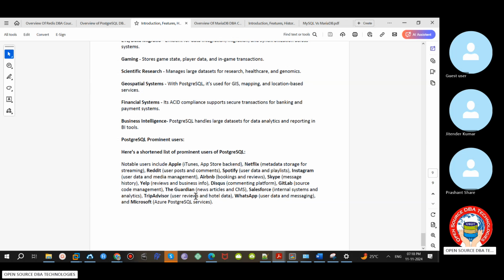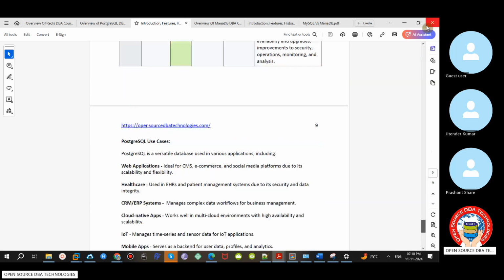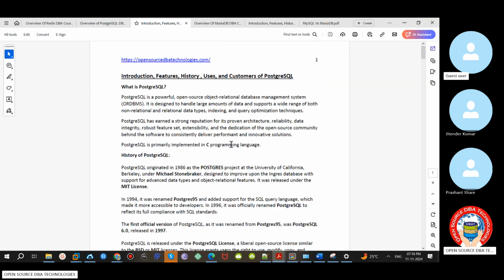There are many government projects utilizing PostgreSQL because it is open source. Not only government organizations, even private organizations, big companies are utilizing PostgreSQL, including Swiss Bank and Dubai banks. There are many more companies utilizing it in the finance and banking domain as well. So this is about PostgreSQL history, who introduced it, the use cases, and prominent users.